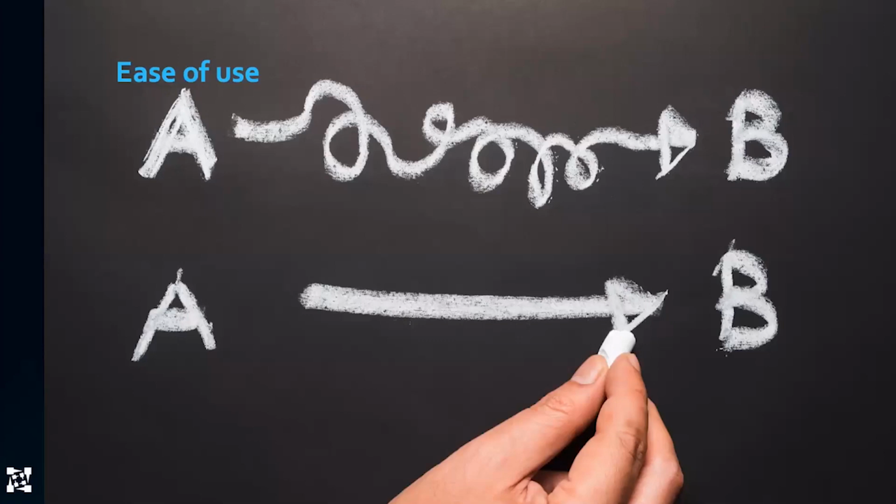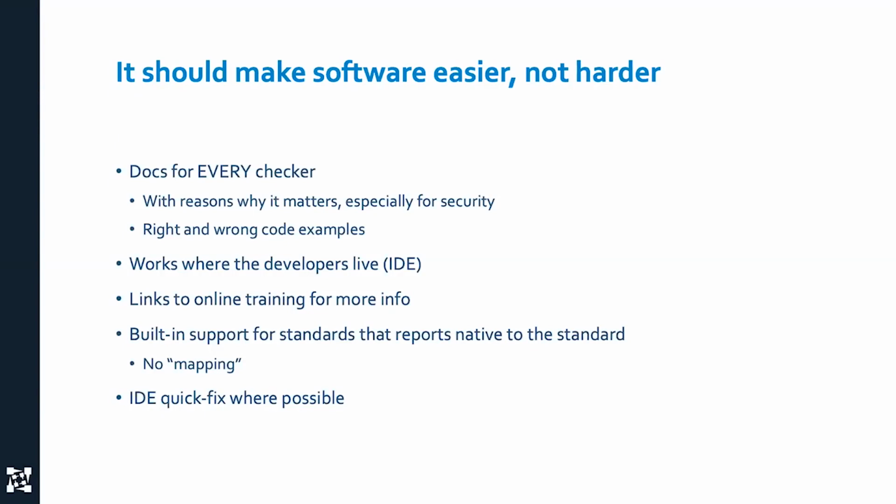Let's talk about ease of use. We want to make sure we can get a straight line from A to B. Static analysis should make people's life easier, not more difficult. Ideally, static analysis makes your life easier, not just telling you to do something that you weren't going to do, but that was a thing that you should be doing. So what are the key things that make a tool easy?